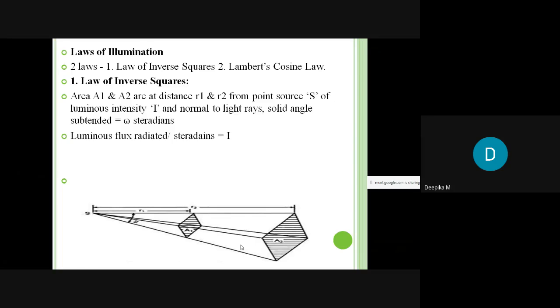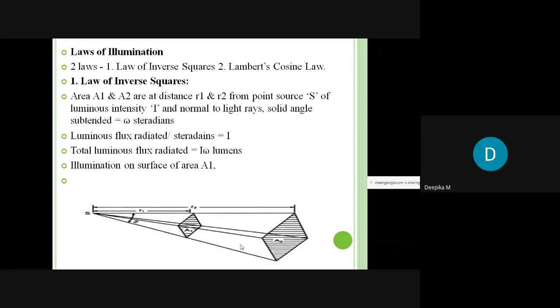The luminous flux radiated per steradian is termed I, that is, luminous intensity, represented by I. Luminous intensity is with respect to the light source: how much luminous flux is radiated per unit solid angle. That is how it is defined. If I want to know the total luminous flux radiated, I do the cross multiplication, so it equals I omega lumens.